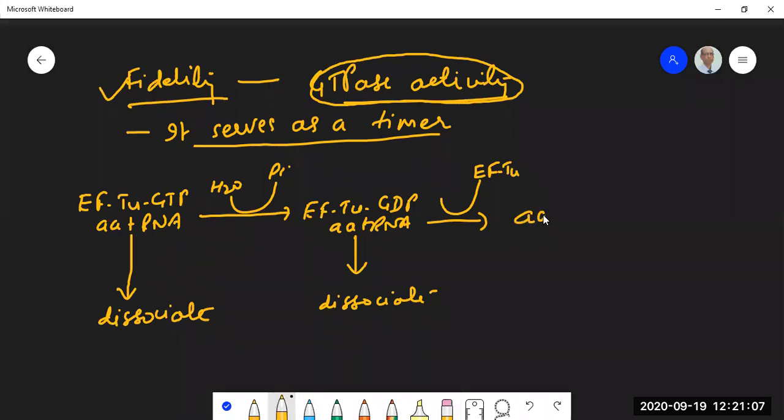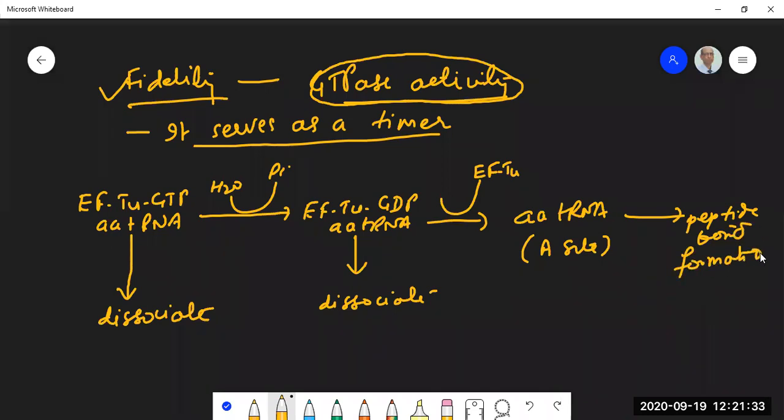So you have amino acid tRNA, which is placed at the A site. And then peptide bond formation. Okay, several milliseconds pass here, several milliseconds pass here. So it is up till this point. If it is a wrong amino acid tRNA that has been brought in, there is a possibility that the ribosome won't allow it and it will dissociate.